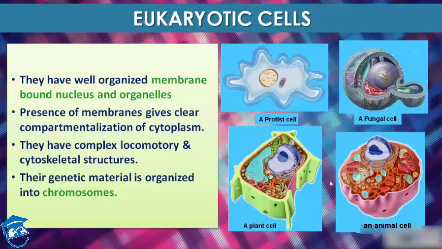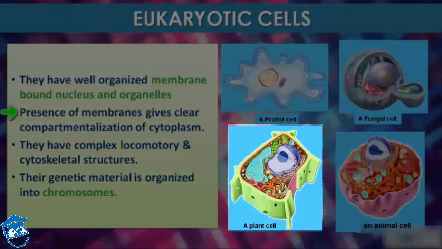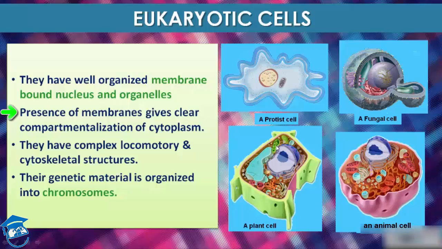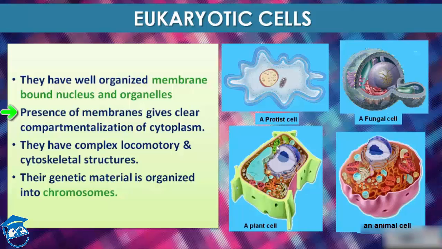In eukaryotic cells, there is an extensive compartmentalization of cytoplasm through the presence of membrane-bound organelles. These are the mitochondria and chloroplast. They all are membrane bound, so that makes an extensive compartmentalization of cytoplasm. Cytoplasm is a fluid filled in the cell.